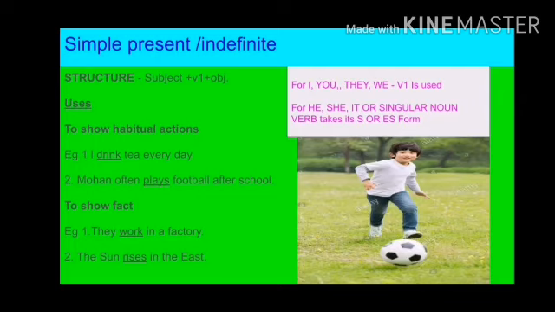To express a situation that is permanent for a period of time, like the train runs from Delhi to Mumbai. There must be a specific train that runs from Delhi to Mumbai, and nowadays it is running. It may not be running now, but whenever the time is given to it, means a specific time and a day is fixed, that train runs from Delhi to Mumbai. So these are the concepts we explain in simple present tense or present indefinite tense.